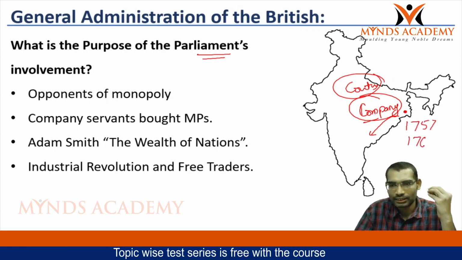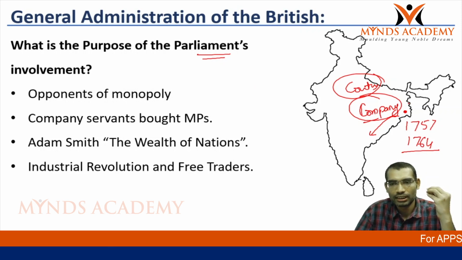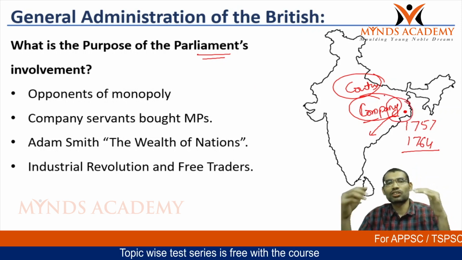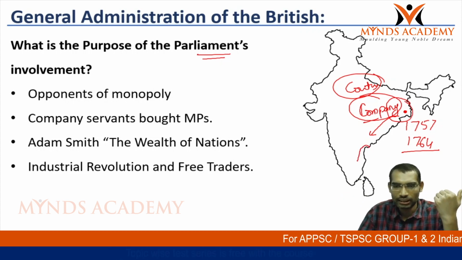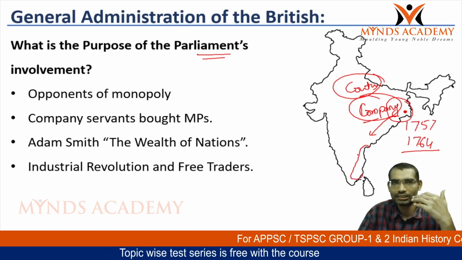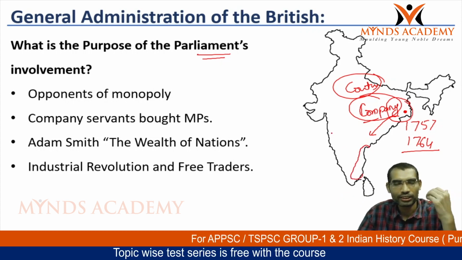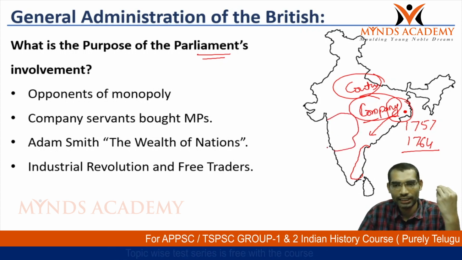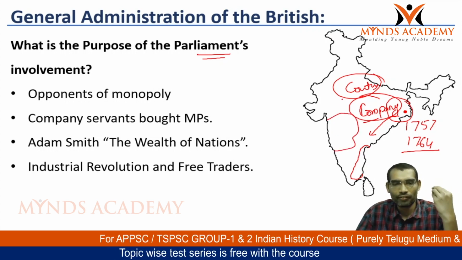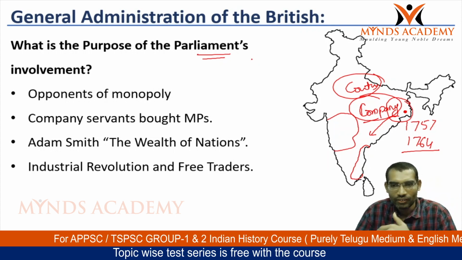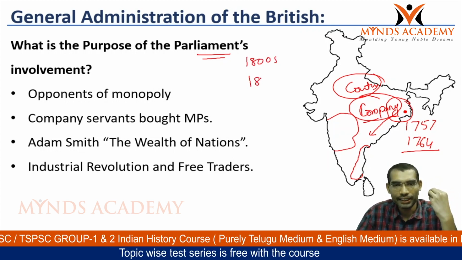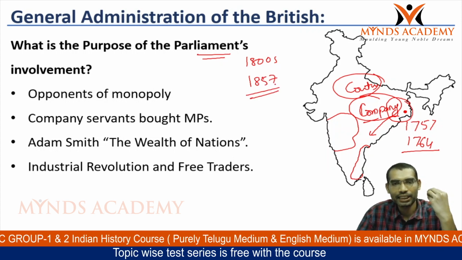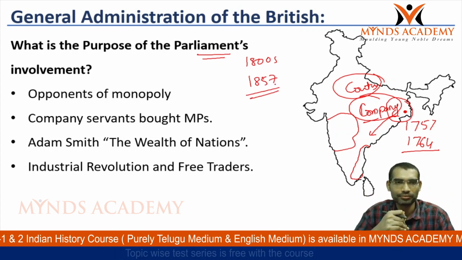In 1764 with the Battle of Buxar, the British conquered Bengal, Bihar, Orissa regions, and with the Carnatic Wars they conquered the south region. With Maratha regions, Maratha lands also came under them. Now all these were happening before 1800s, and till 1857 they carried continuous expansions.